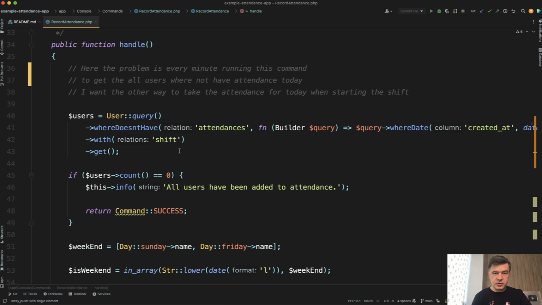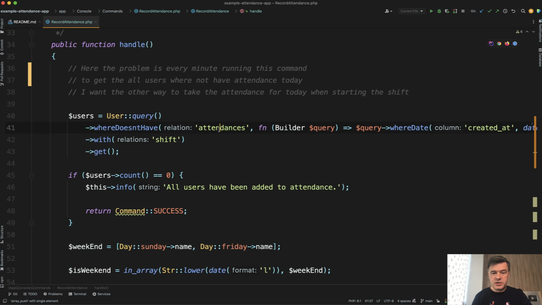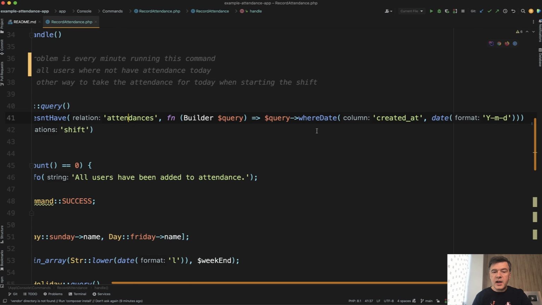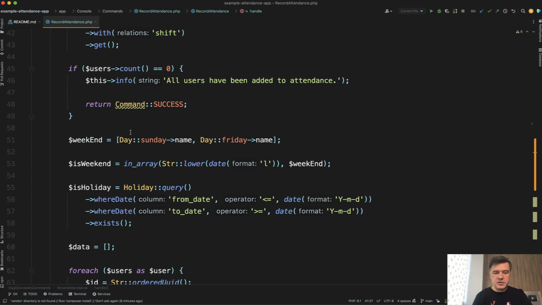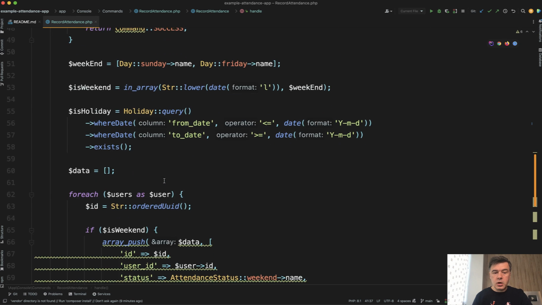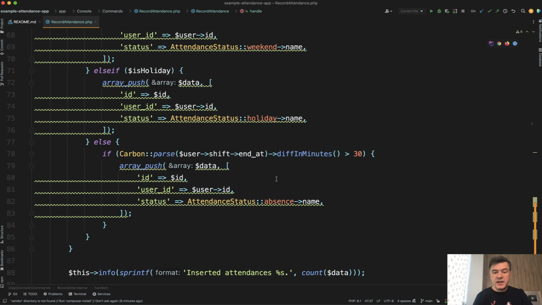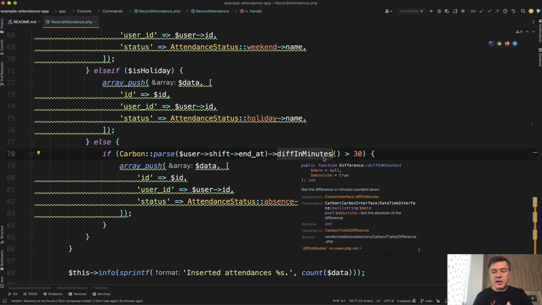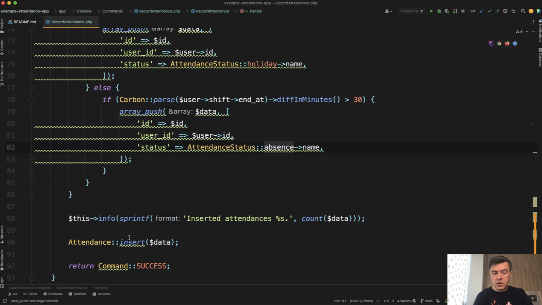So the situation for this code review and the problem that the person asked me to solve. There's an Artisan command to handle the attendances of the users, which runs every minute and logs the users who don't have attendance records yet. It's for employees with shifts, and checks if it's not weekend or holiday, and then adds the data whether it's weekend, holiday, or regular date. And if the person is not within 30 minutes of their shift, then they are recorded as absent. And then all that data is inserted with one query.